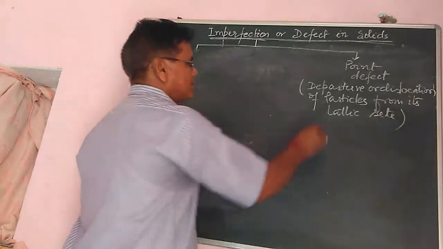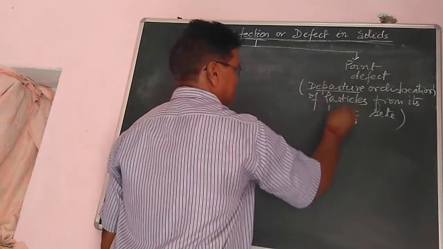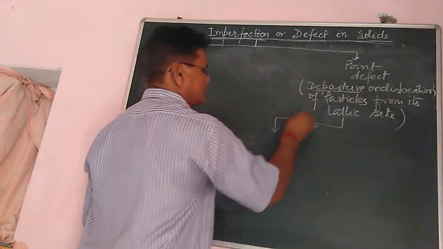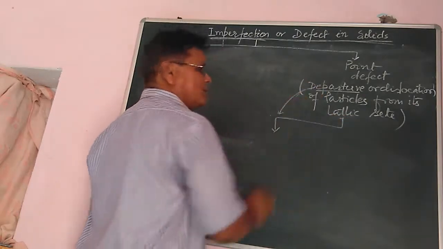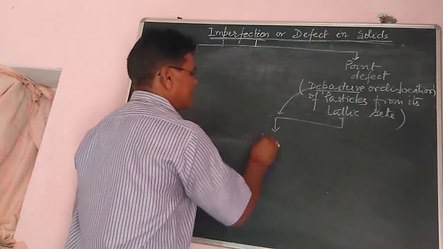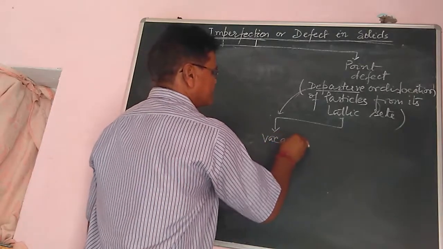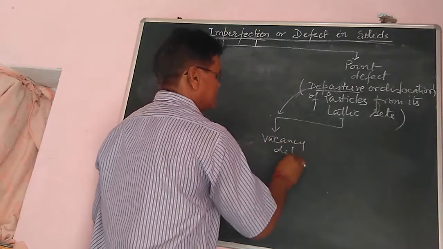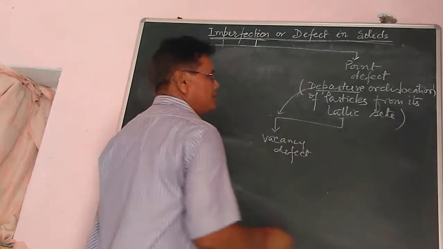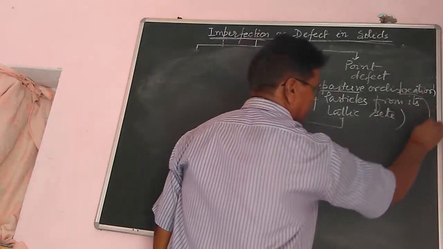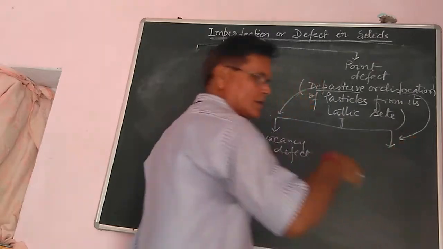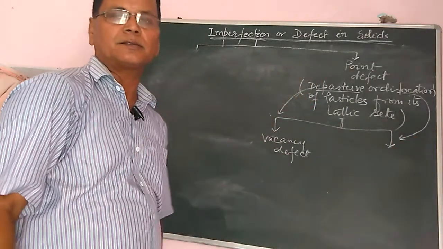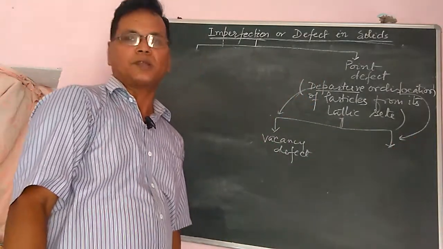If there is departure, it will cause vacancy defect, and if a particle dislocates, it remains in the crystal but its position is changed.